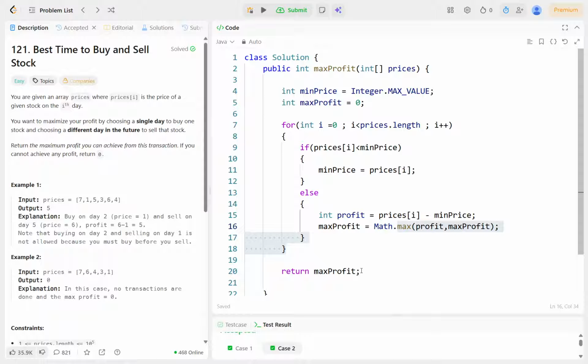There are multiple approaches to solve this problem, but trust me, this is the simpler approach, and it has linear time complexity, O of n. It is the most favorite question of MAANG companies, if you're trying to target them.